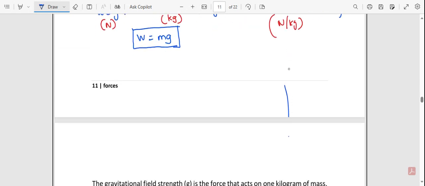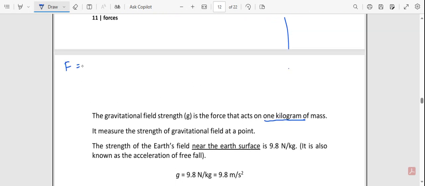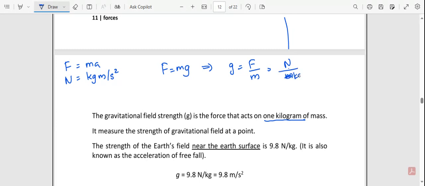Last time we learned the F equals ma equation. Force is in newtons, mass is in kilograms, acceleration is in meters per second squared. According to that equation, F equals mg, so g is equal to force divided by m. Force is measured in newtons, divided by mass in kilograms. The newton we can also write as kg m per second squared, divided by kg.